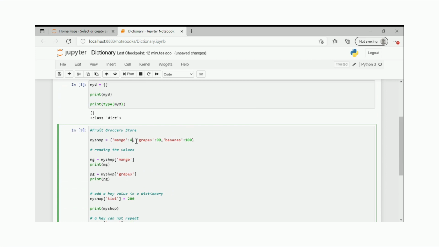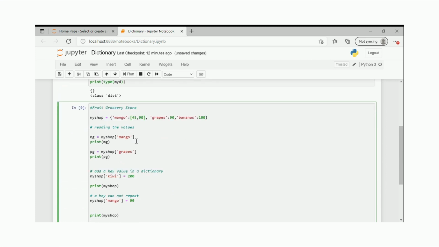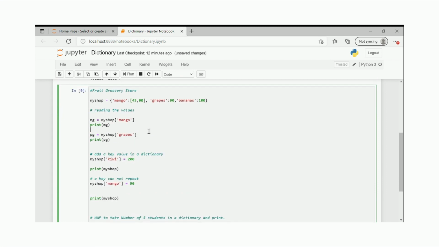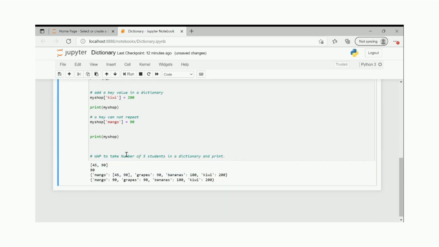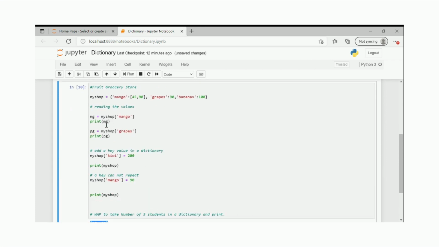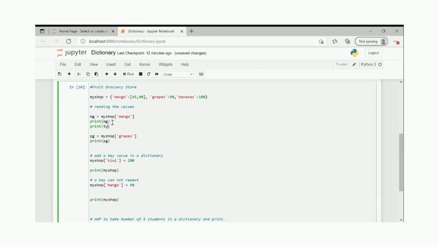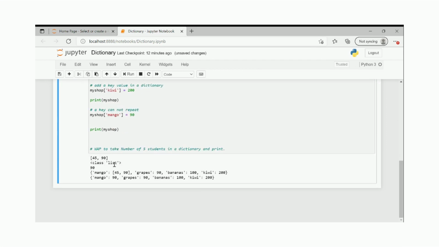I will declare this as a list here only, and I will write 45 and 90. Now if I print mg, you will see mg is getting printed as a list. So this value, now try to understand, is a list now. If I just print type of mg, you will see that this is a list.